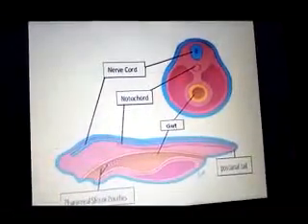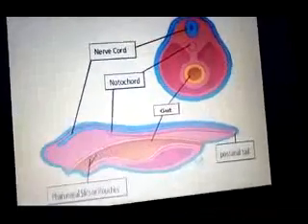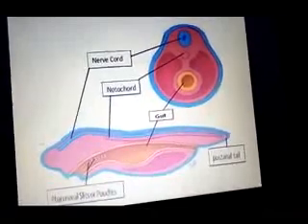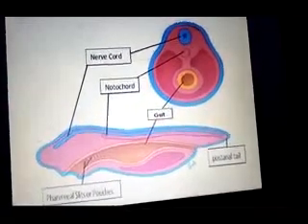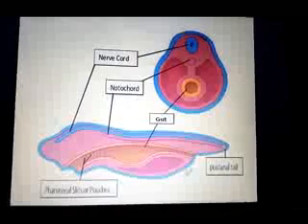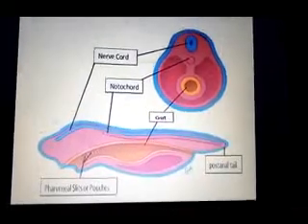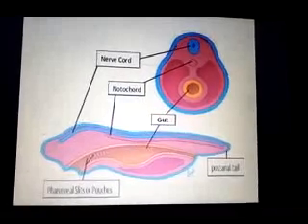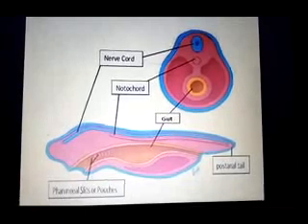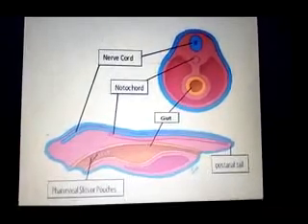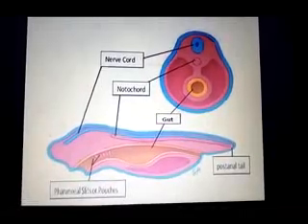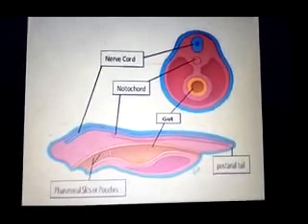Now here is the graphical sketch of phylum Chordata, and here we can see the basic characteristics of phylum Chordata. Two pictures are shown: one is the longitudinal section, and the second is the cross section. First is the nerve cord, the hollow nerve cord present on the dorsal side, represented by a blue line in longitudinal section and a blue circle in transverse or cross section.